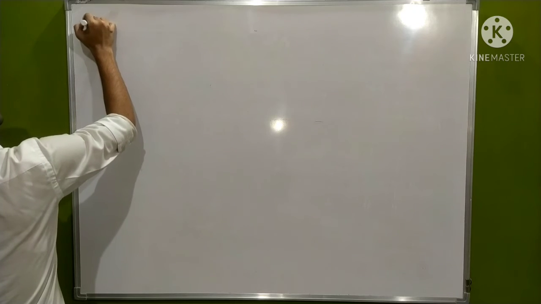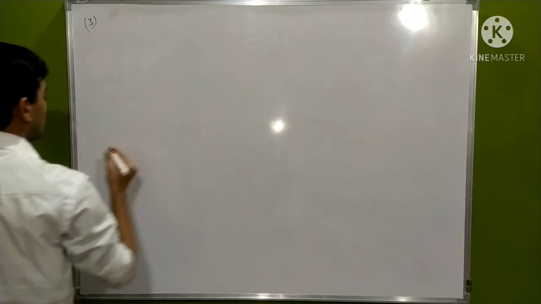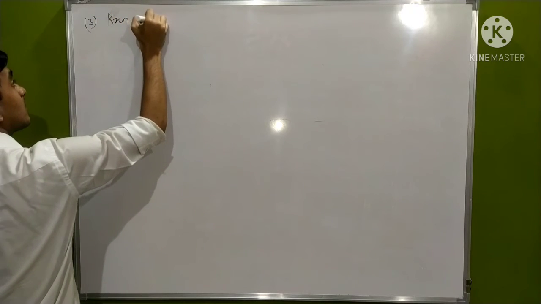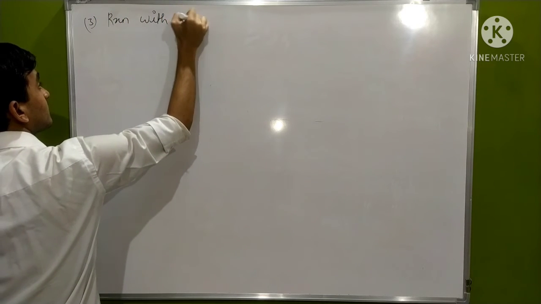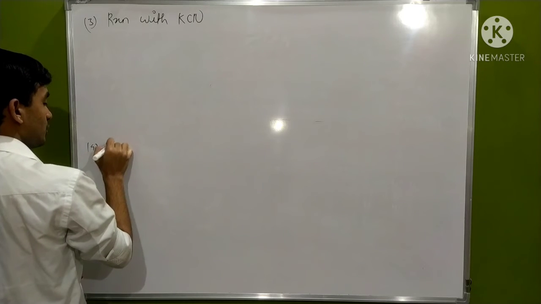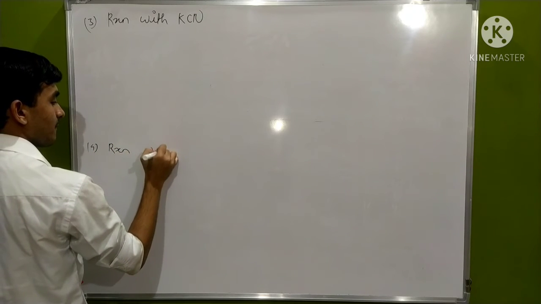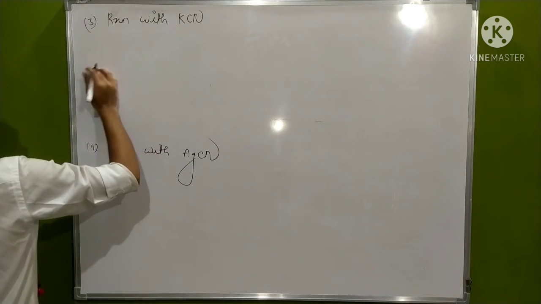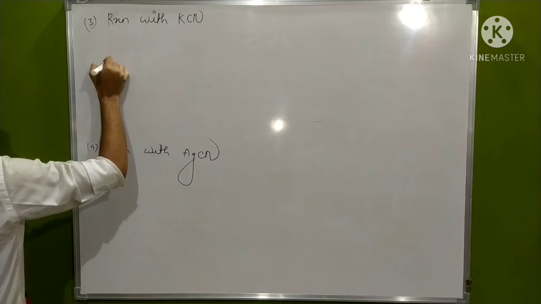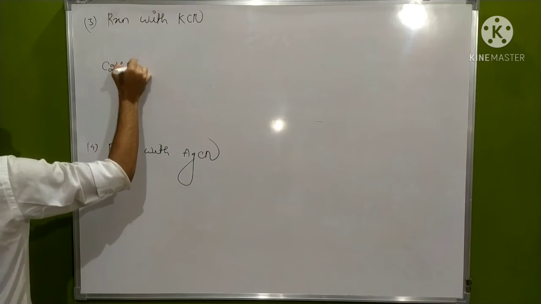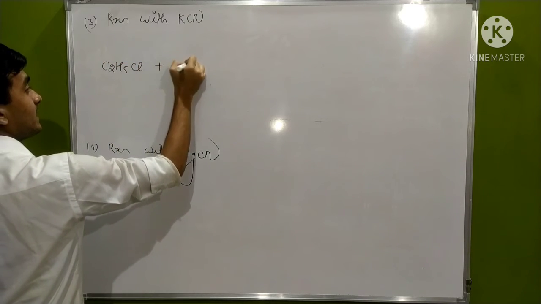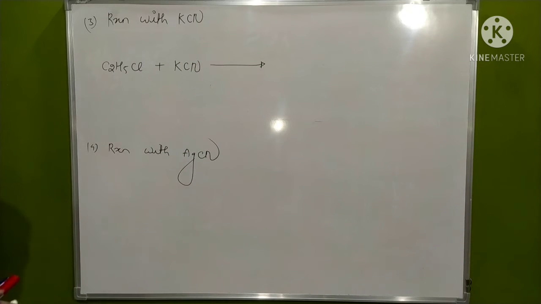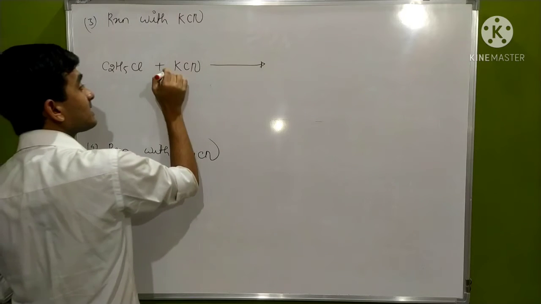The third type of reaction we are discussing, let's take third and fourth simultaneously: reaction with KCN and reaction with AgCN. Now how will the reaction go? Let's take an example, C2H5Cl plus KCN. The reaction will be a nucleophilic substitution, but remember this is an ionic compound.